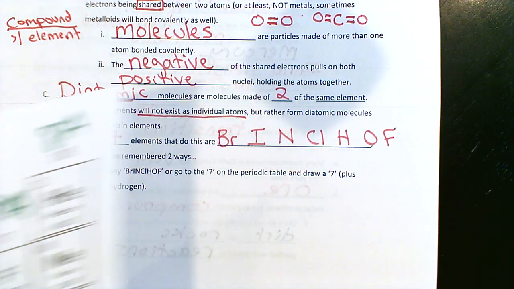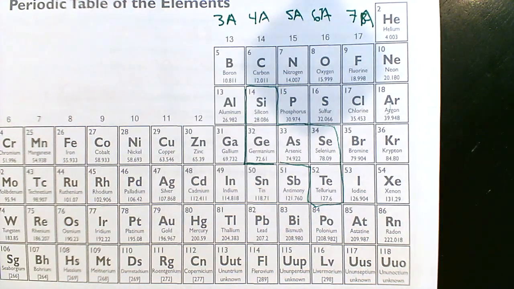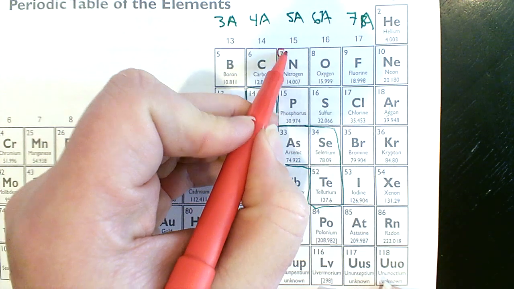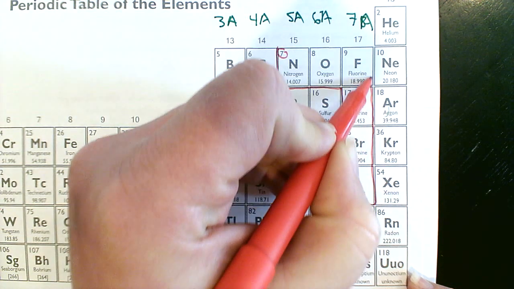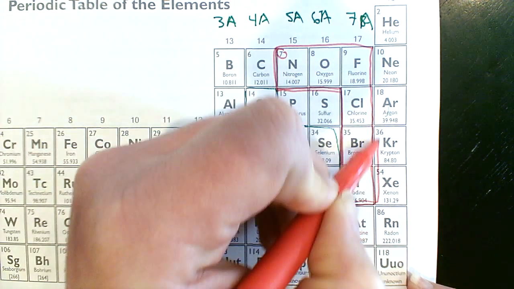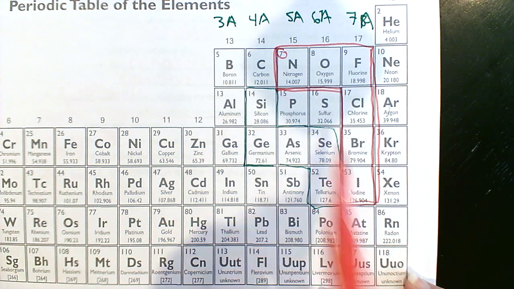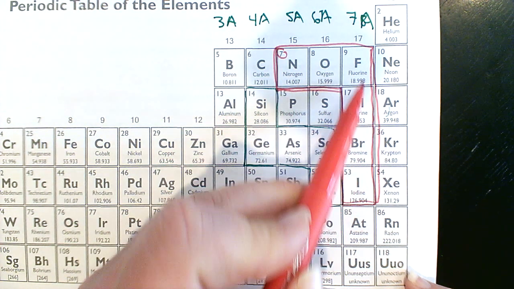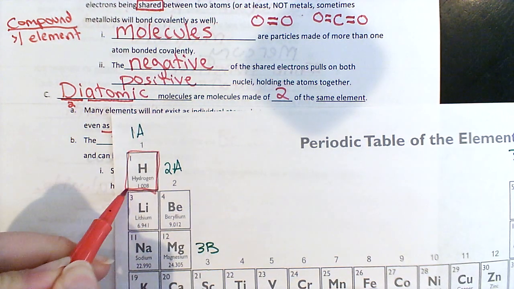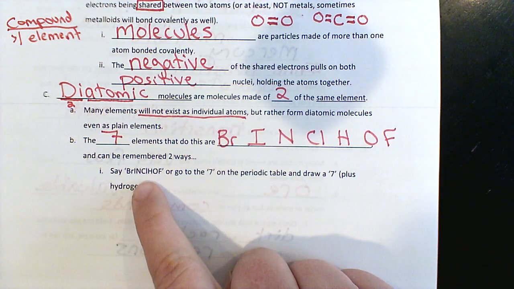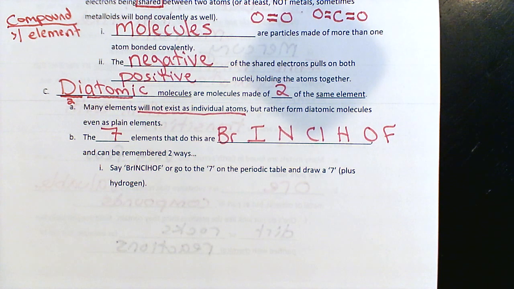Or if you have your periodic table handy, and you remember that there are 7 of those diatomic molecules, you can start at the 7 and draw the number 7. You see there's the number 7. But that's only 6 elements. So if you use the 7 method, you start on 7, draw a 7, and there are those elements. You have to remember also hydrogen. So you can either remember Brinkelhoff or go to the 7, draw 7, and remember that you have to artificially add hydrogen.